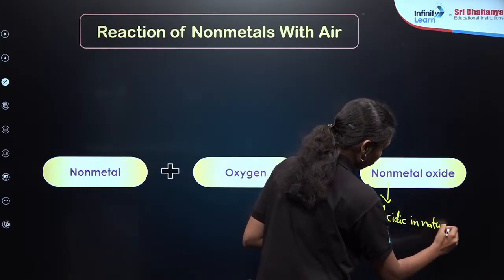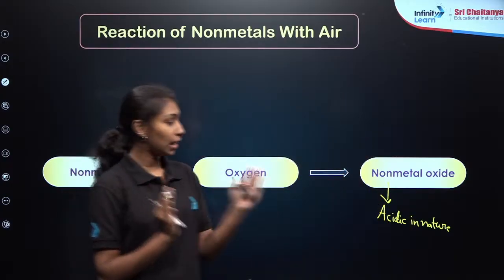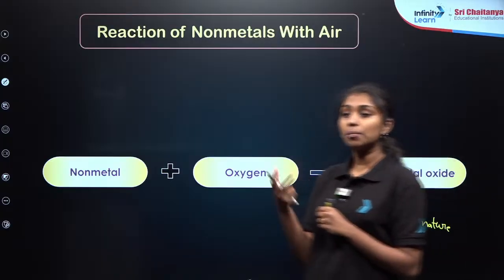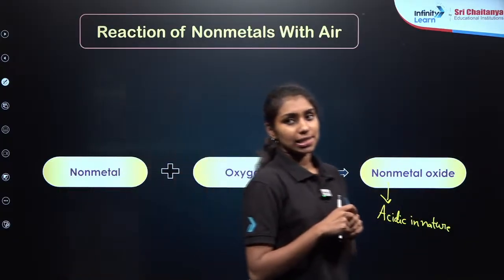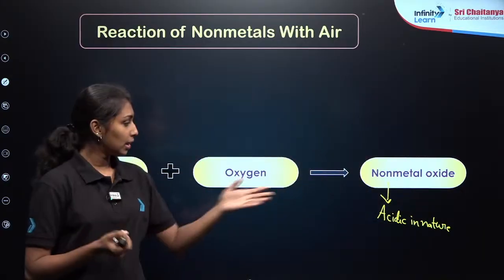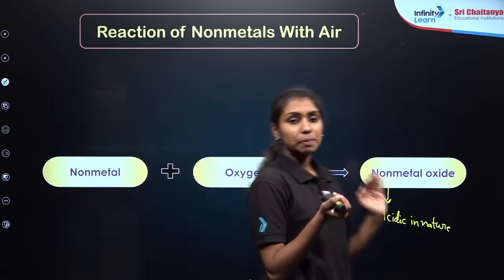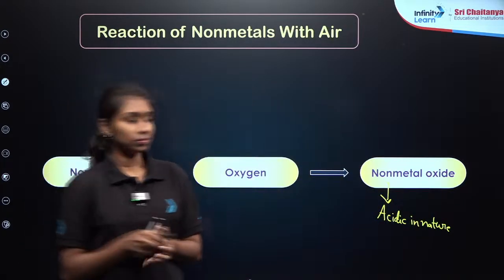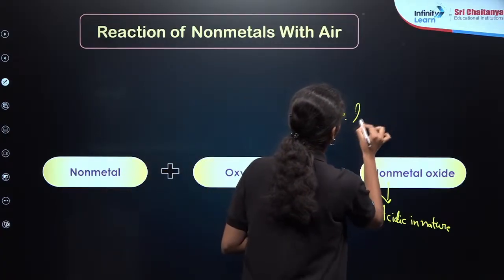Now I have a question for you. If I am placing a litmus paper here, what will be the color change? This is an acidic oxide, right? If I am taking a blue litmus paper, what is the color change there? Or how can we detect that the particular non-metal oxide is acidic in nature by using the litmus paper test? Yes, it will turn blue litmus to red, right?